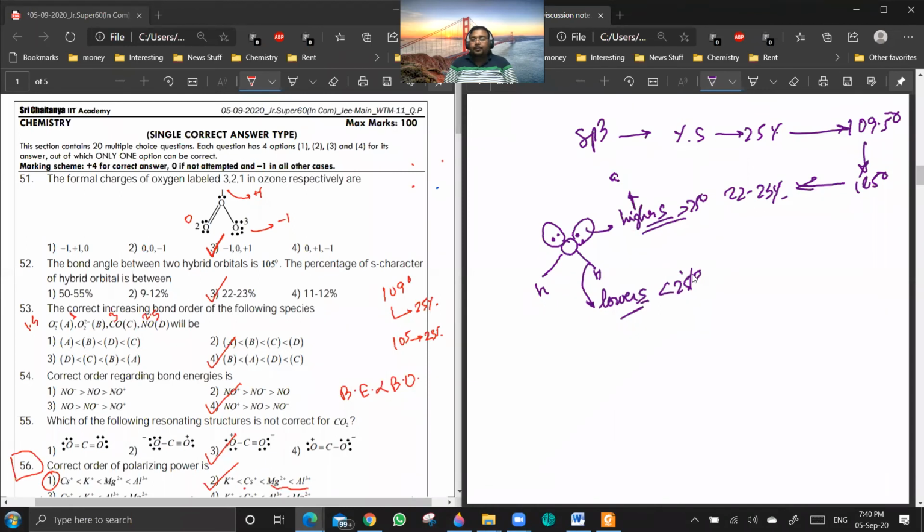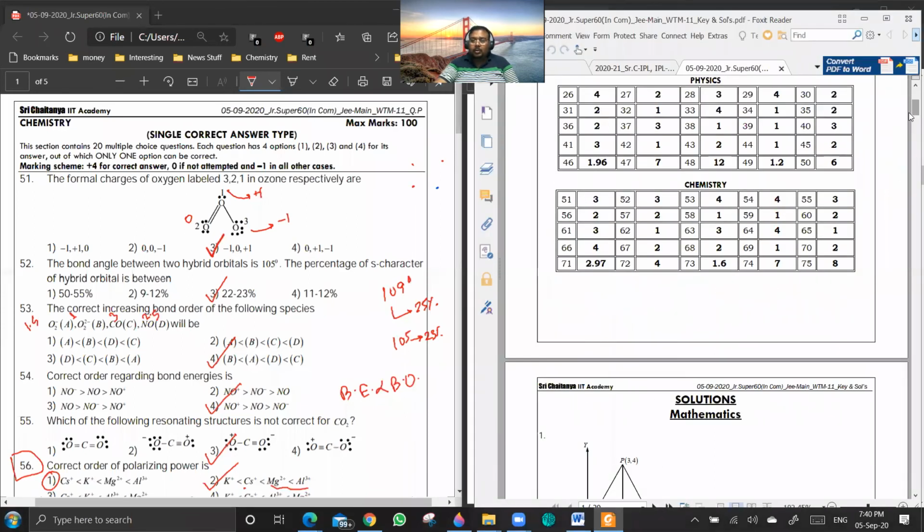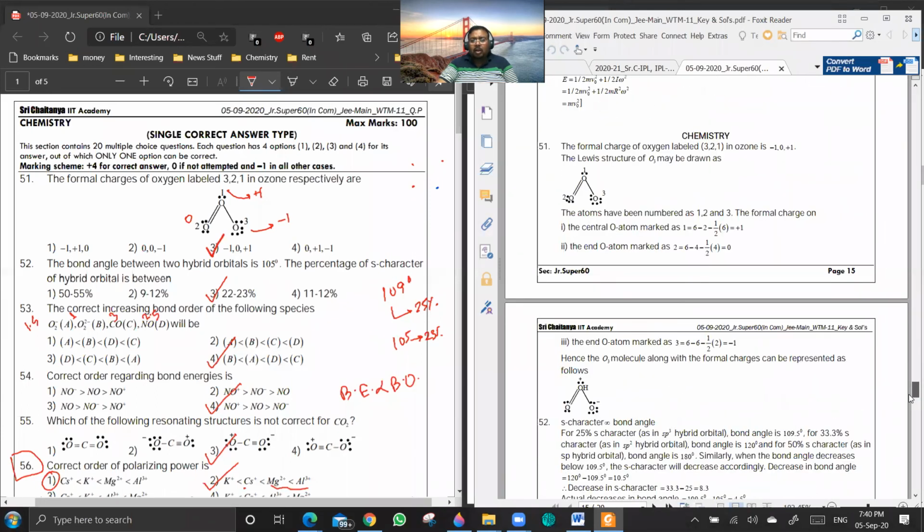Sure. So in the solutions, they had made some calculations. They got 21.44. Okay, let me check the solutions. Normally I don't see the solution, but let us see.